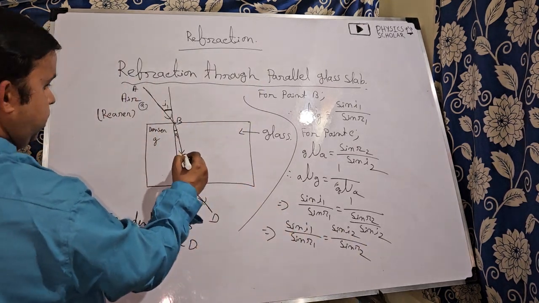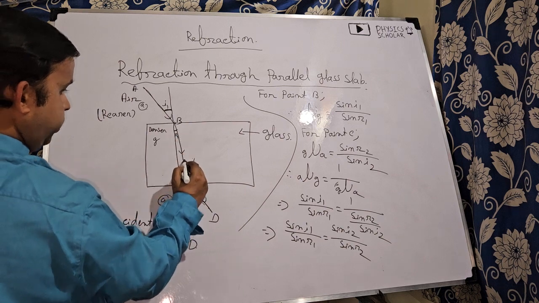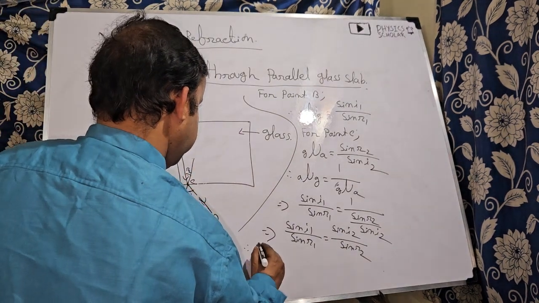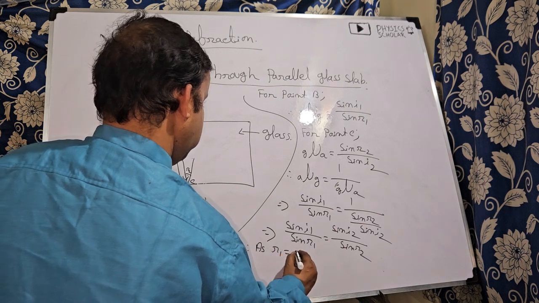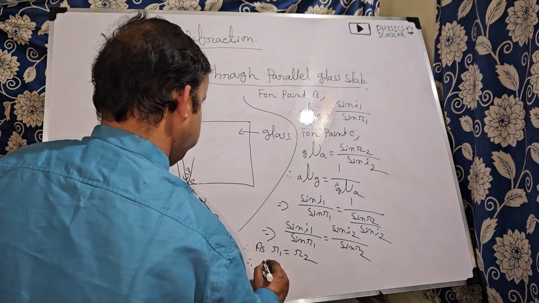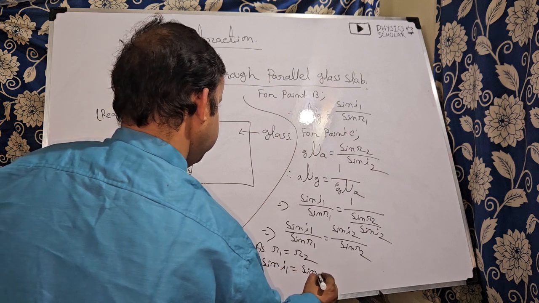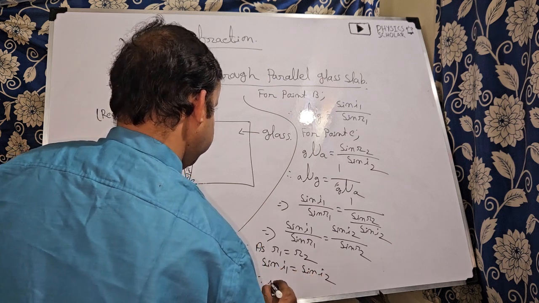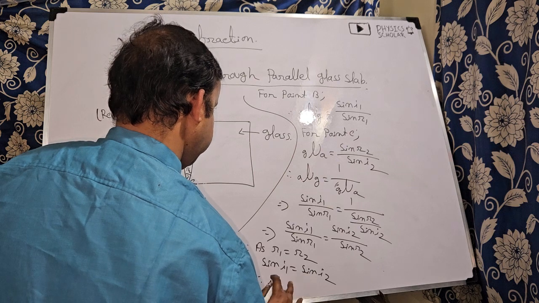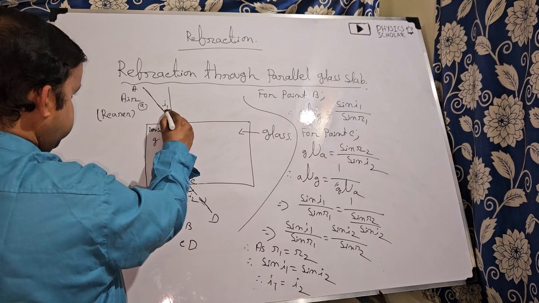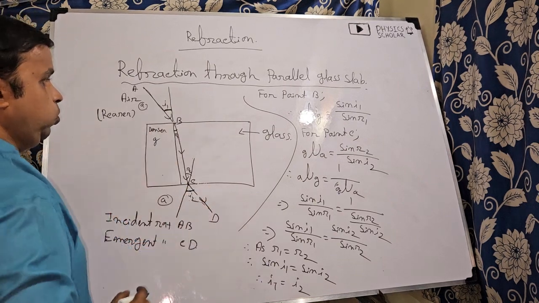Now from this diagram, you see R1 will be equal to R2. As R1 is equal to R2, sin I1 is equal to sin I2. That means angle I1 is equal to I2, so these two angles will be the same.